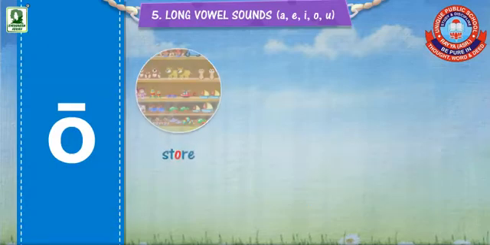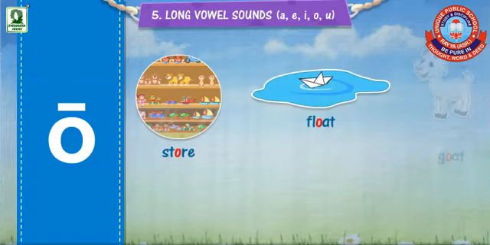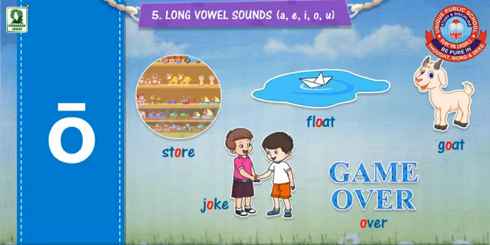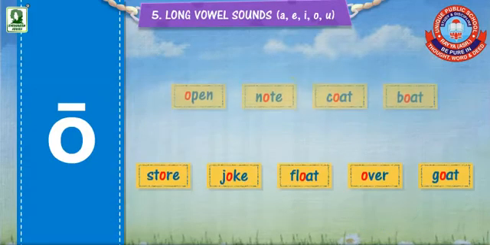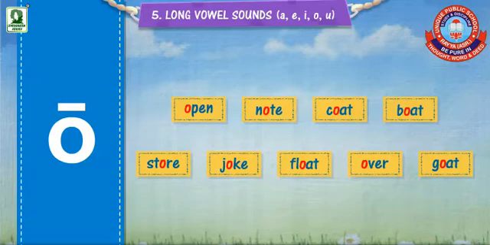More examples are store, float, goat, joke, over. In all these examples, O says its name. Therefore, it is the long vowel.